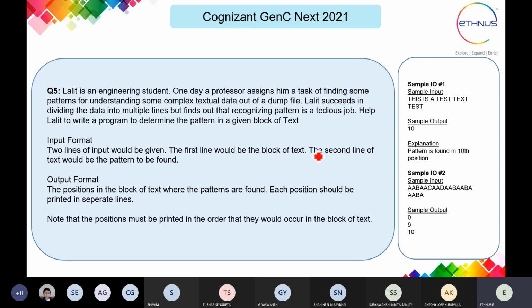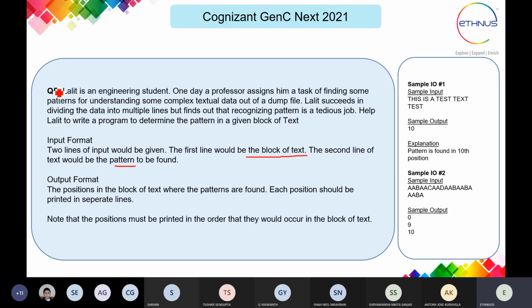The second line would be the pattern to be found. Means first they will give the block of text, and second is going to be the pattern for searching. This is kind of searching a substring in a bigger string.